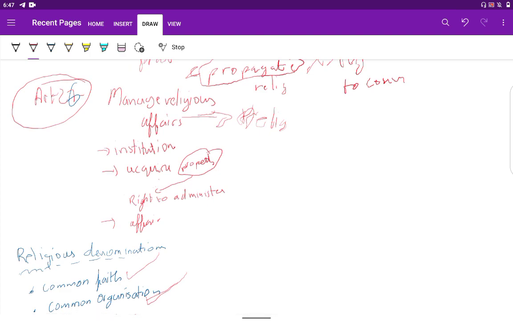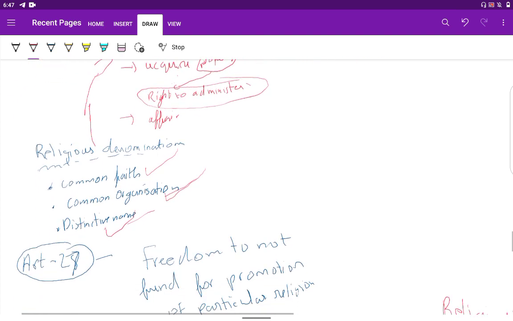These religious denominations can establish and manage an institution, acquire property, movable or immovable, and have a right to administer that property also. So these are some of the freedoms granted under Article 26 of the constitution.